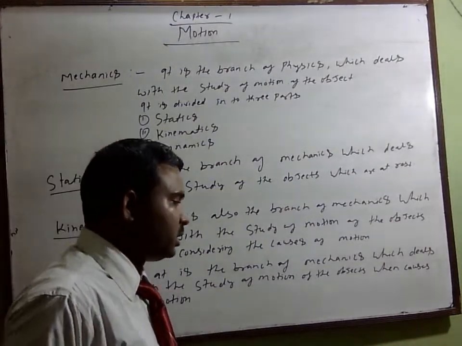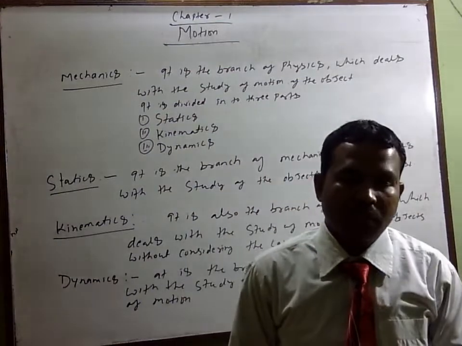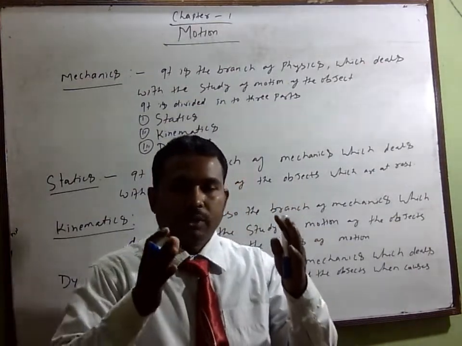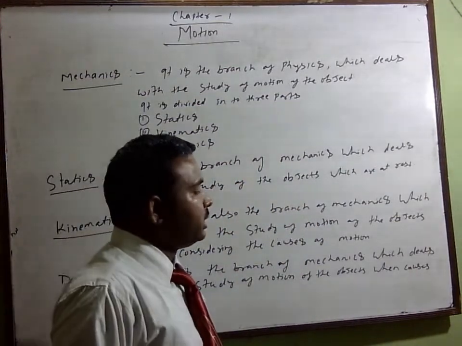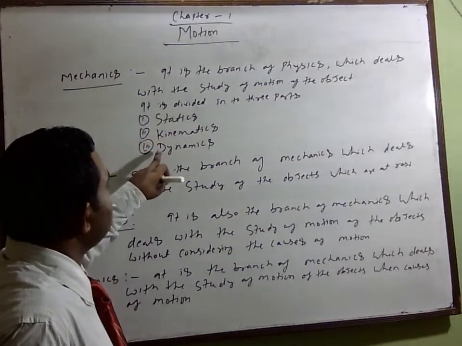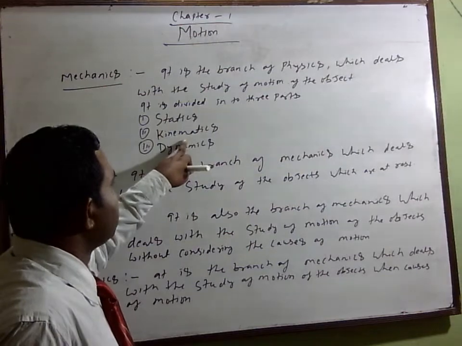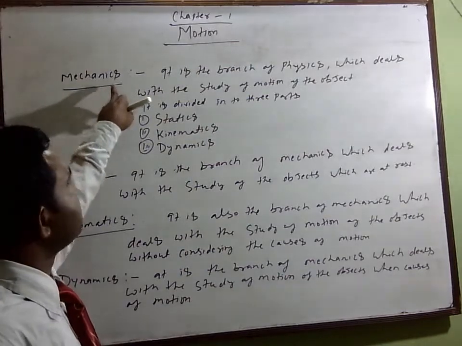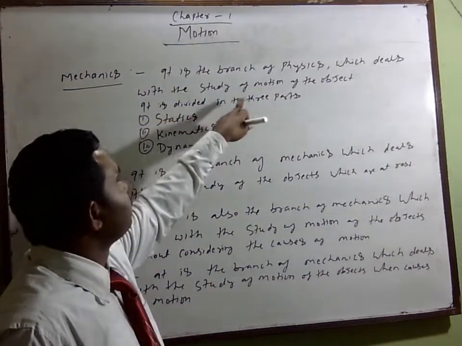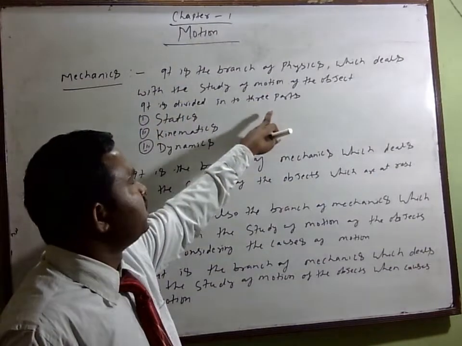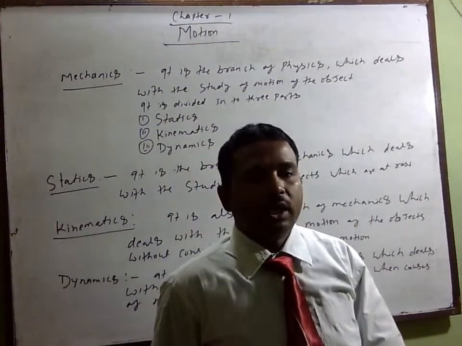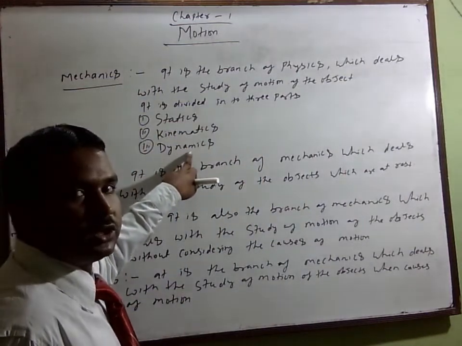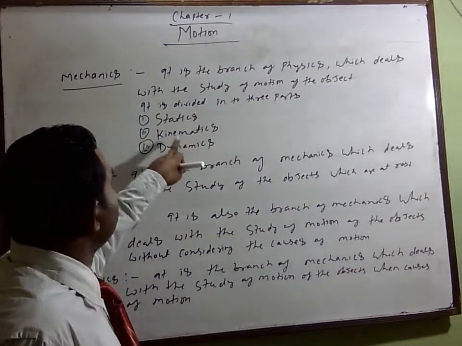If mechanics is a branch of physics, then it is classified and divided into three groups. One is statics, next is kinematics, and the third one is dynamics. Means the mechanics is the branch of physics which deals with the motion of objects, and its classification is statics, kinematics, and dynamics. These are the three categories in mechanics.